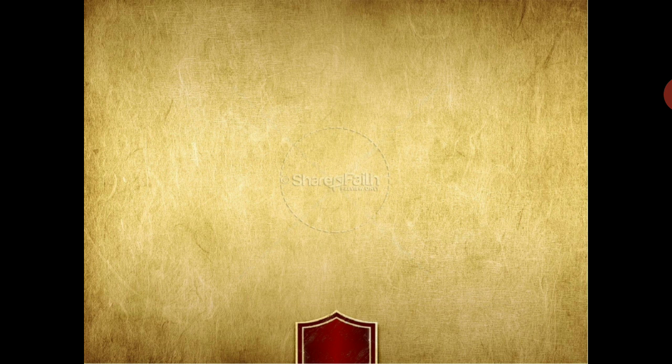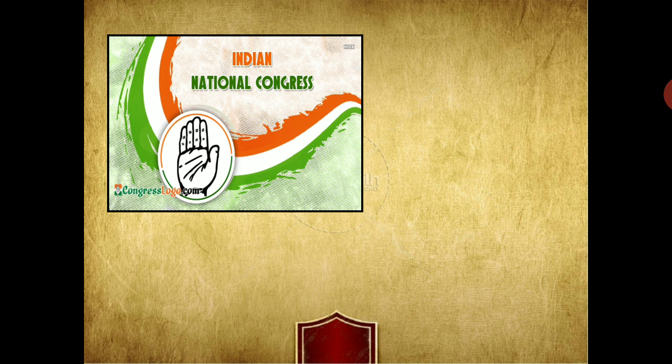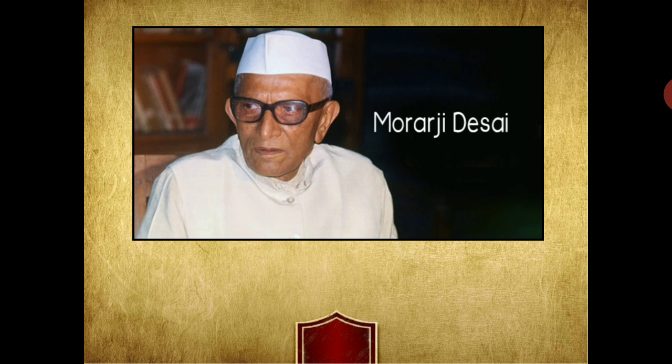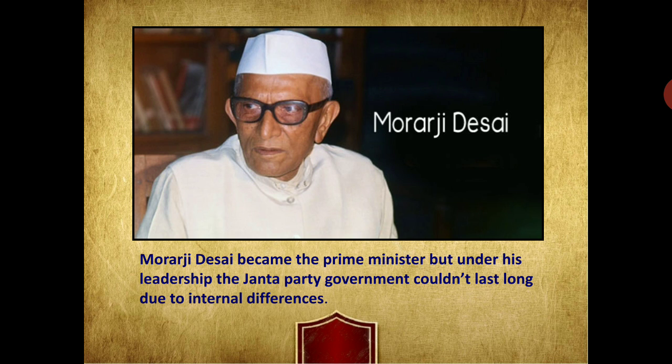Now, the Congress party led by Indira Gandhi was defeated by the newly formed Janata Party, because at that time the people had lost faith, and political parties had diverted their minds. This party got the majority vote in the election, and Indira Gandhi was defeated. After the Janata Party won the election, Morarji Desai became the Prime Minister of India.